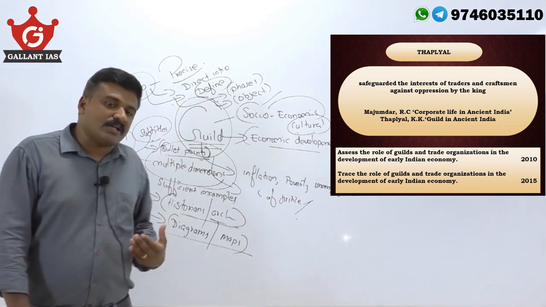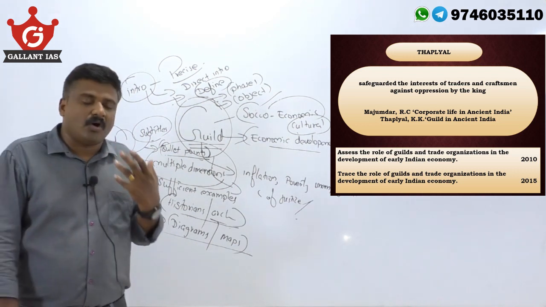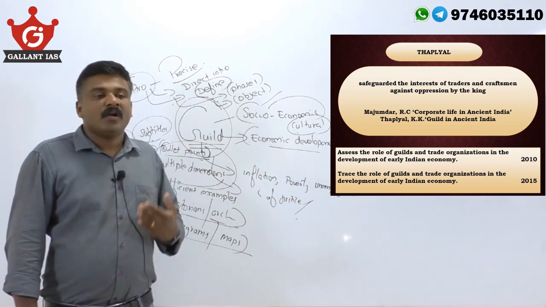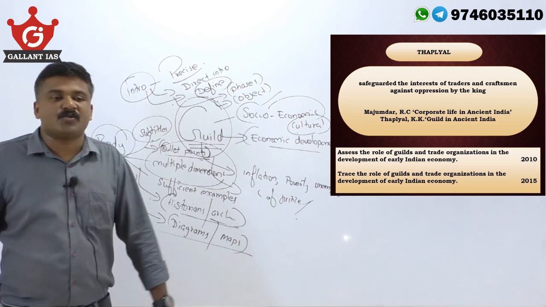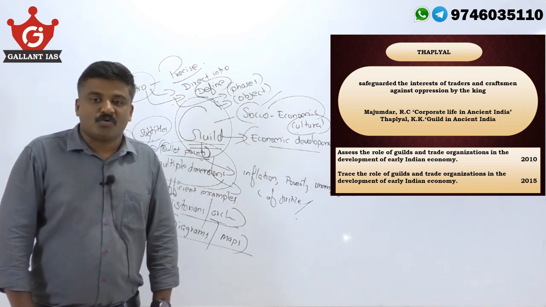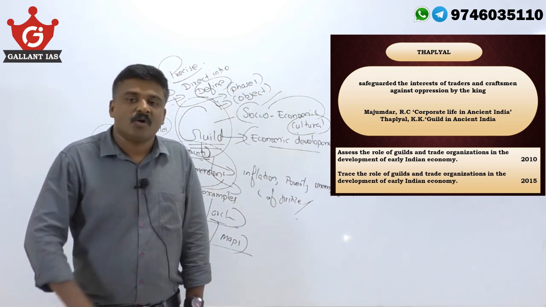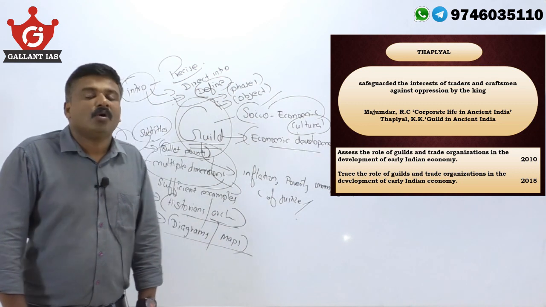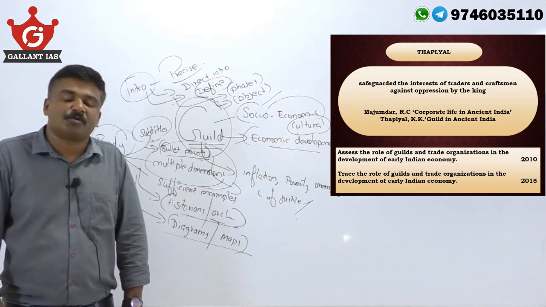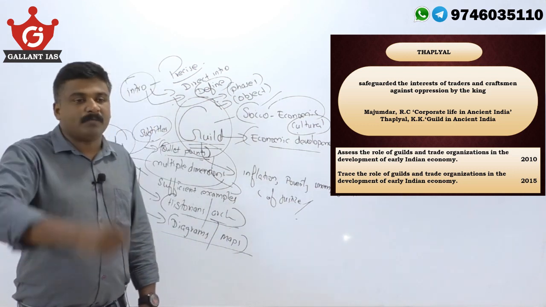Whatever your optional, I always suggest to my students, all UPSC aspirants across India, if you really wish to clear this examination and score well in your optional, I strongly recommend that you revise at least one chapter, one topic of your optional every day, and practice a minimum of one question.